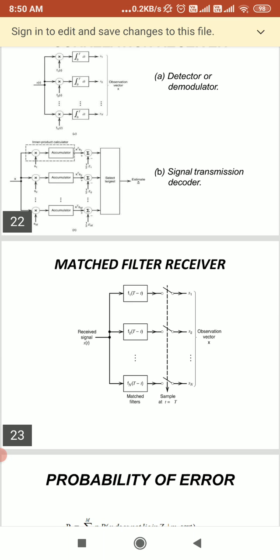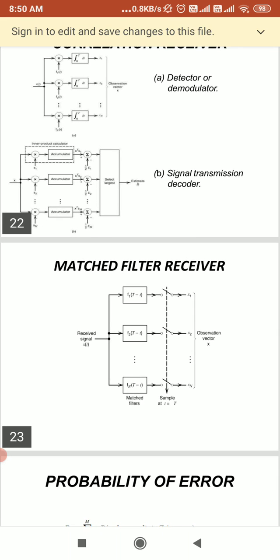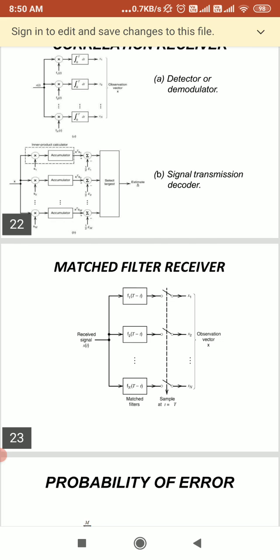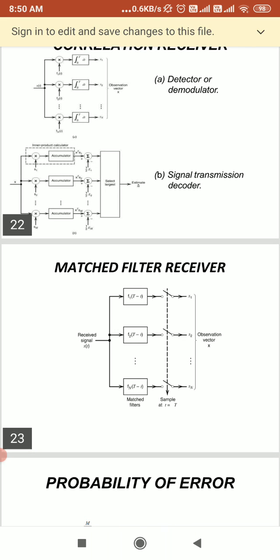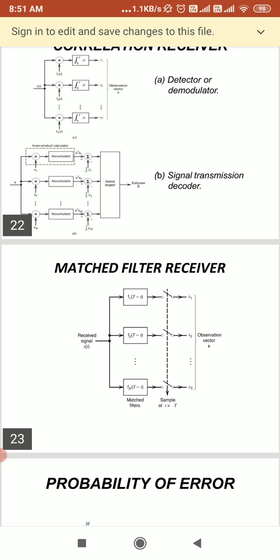We are supposed to see the optimum matched filter and its mathematical parameters, like how to derive its probability of error and how to derive its impulse response. If we are using the optimum filter and the noise is additive white Gaussian noise, we call that a matched filter.